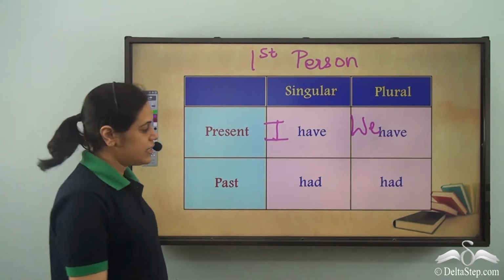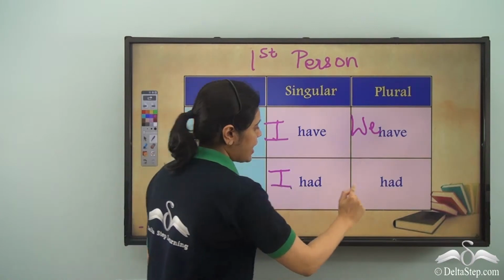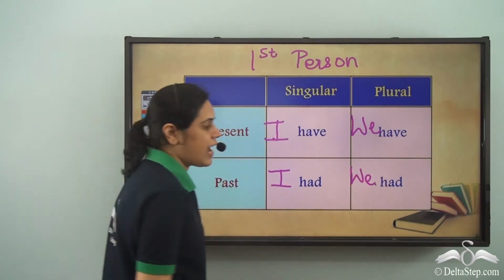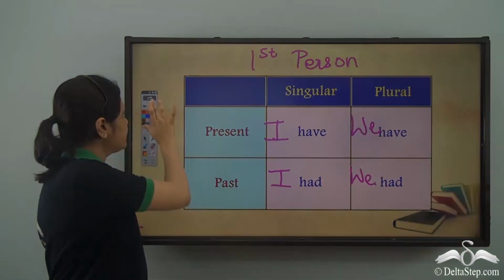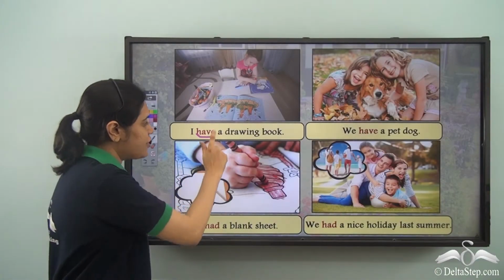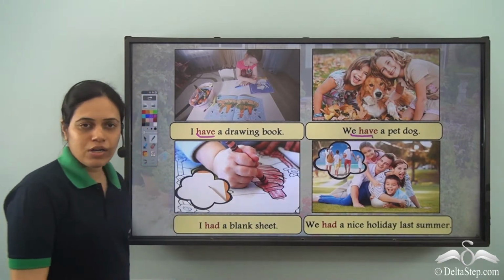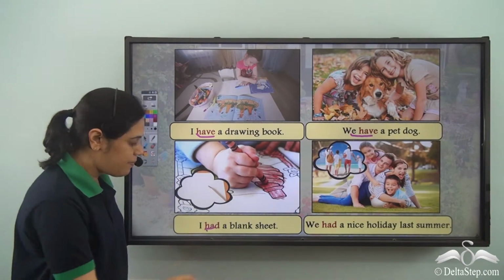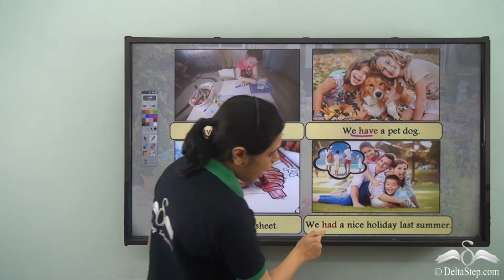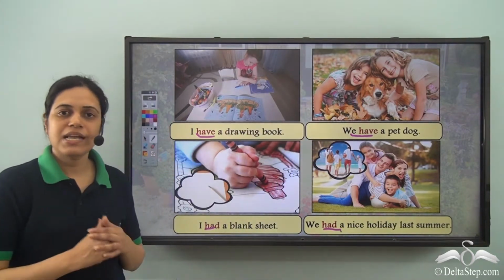For past, it is had. I had, we had. So I have a drawing book. We have a pet dog. I had a blank sheet. We had a nice holiday last summer.